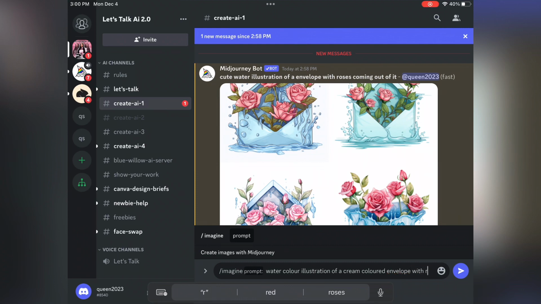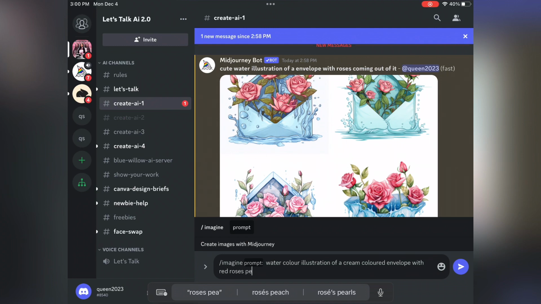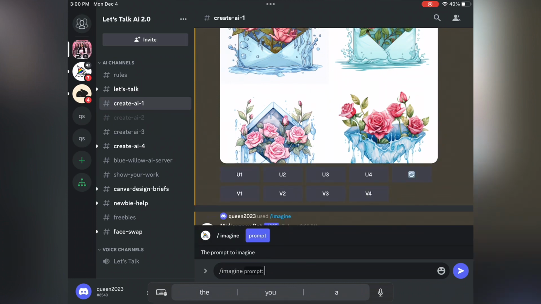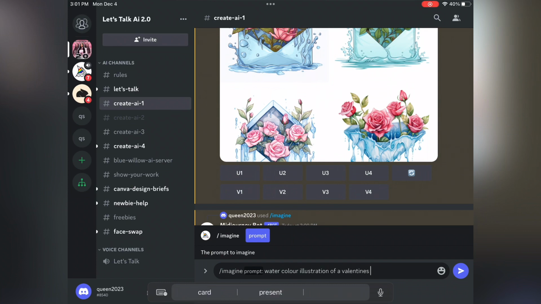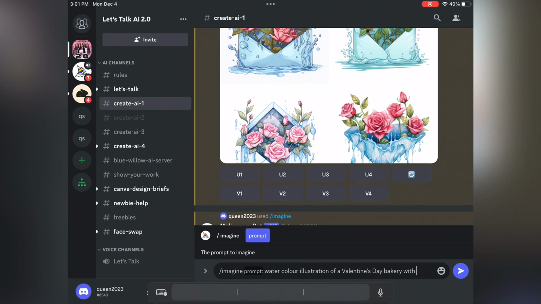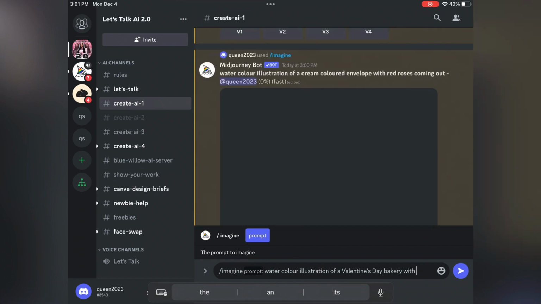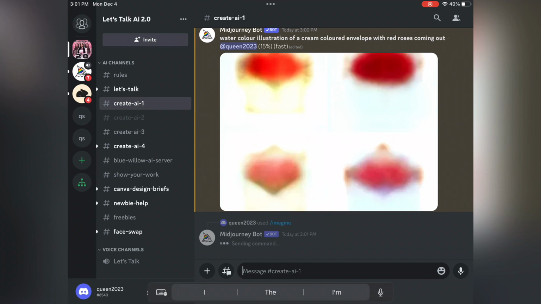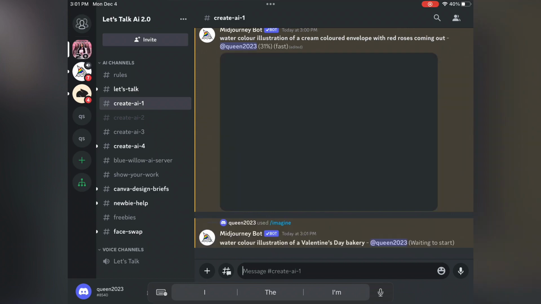So, watercolor illustration of a cream colored envelope with red roses coming out, and let's see what we get. So we're just gonna wait patiently, and then we can do another one. Watercolor illustration of a Valentine's Day bakery with a, what did I put here? Can't even remember. I think Valentine's bakery. I don't know what I was trying to go for there. So let that go and generate.